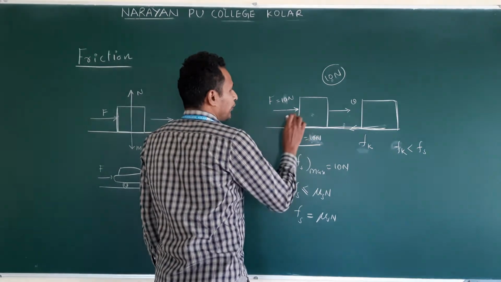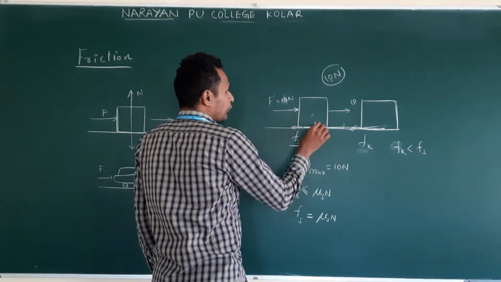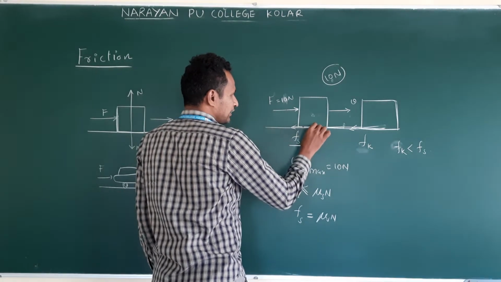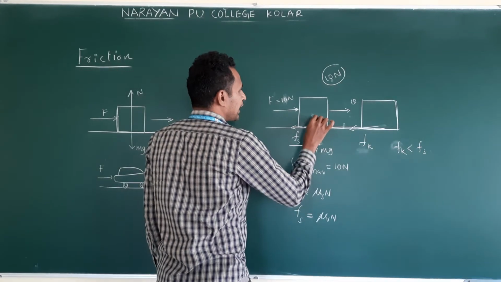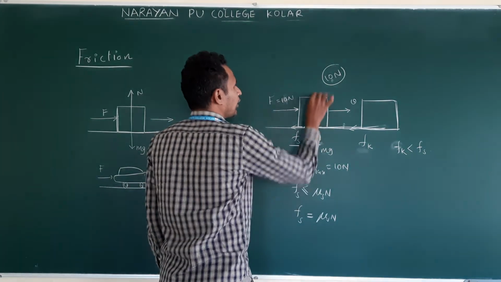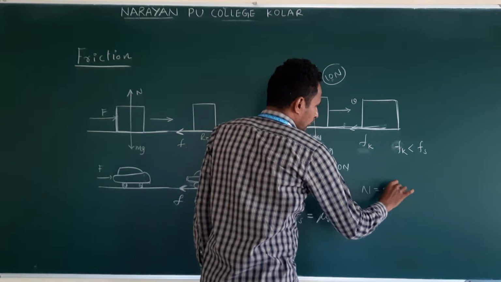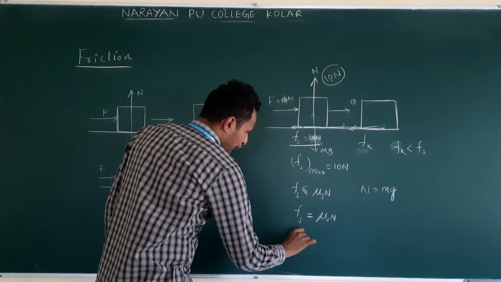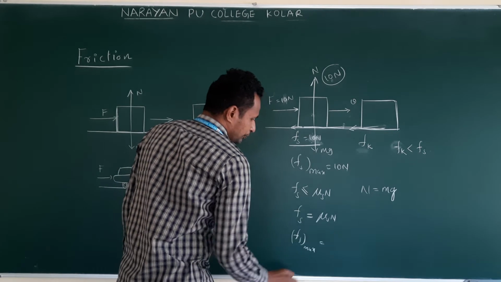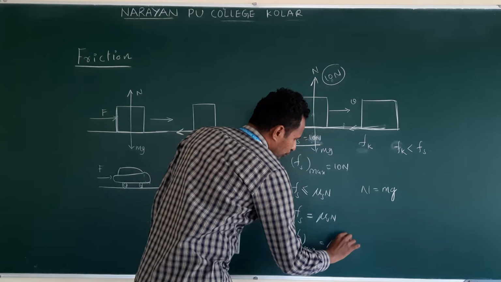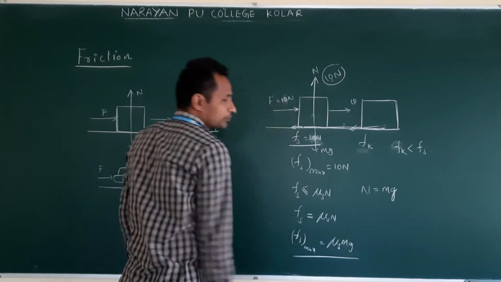Now when the body is at rest, before 10 newtons, see, commonly what are the forces acting? mg acts downwards, the normal reaction acts upwards. N is equal to what? mg. Then Fs max is equal to mu s into mg. What is this mu s?